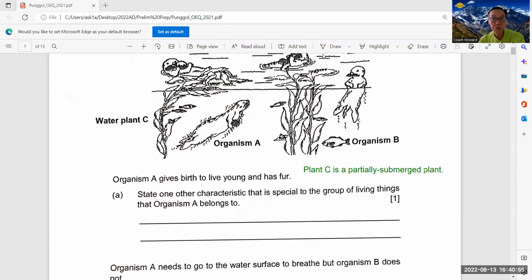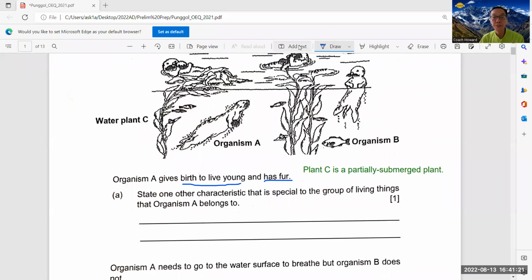So you need to take note that because this part is restated, it gives birth to young and has fur. So there are actually two other characteristics which are common to mammals. Namely, they are warm-blooded, or you can say their mothers, the female, produce milk for their young. So you can write either of these,